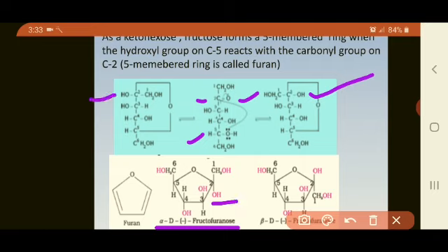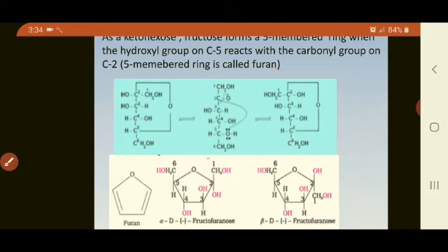If OH group is on left hand side, then it is called as beta D fructofuranose. So in exam, only the Haworth structures will be asked, not the cyclic structure. I hope you can understand the structure.